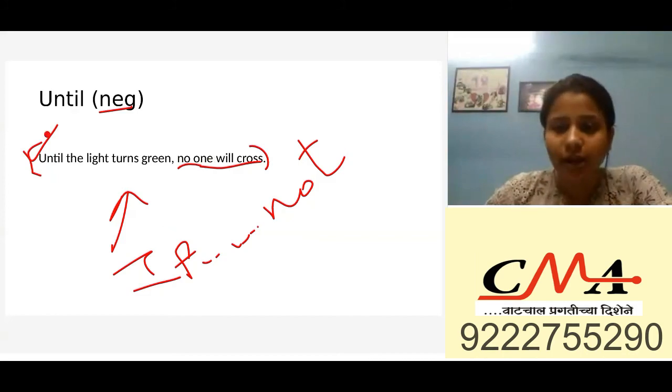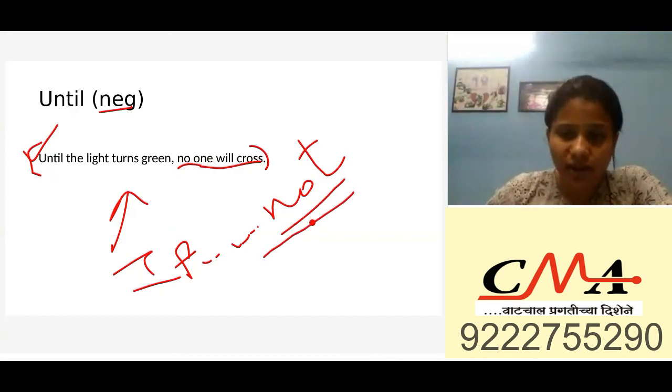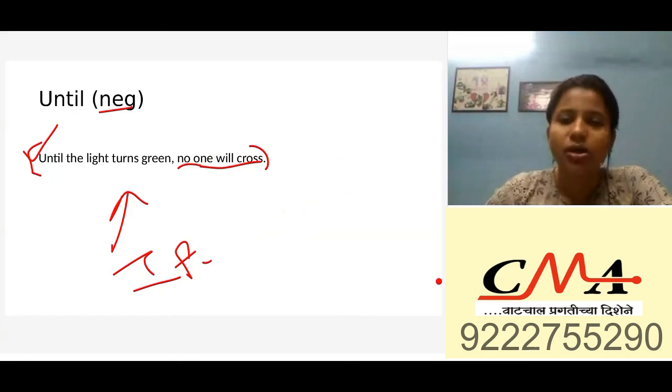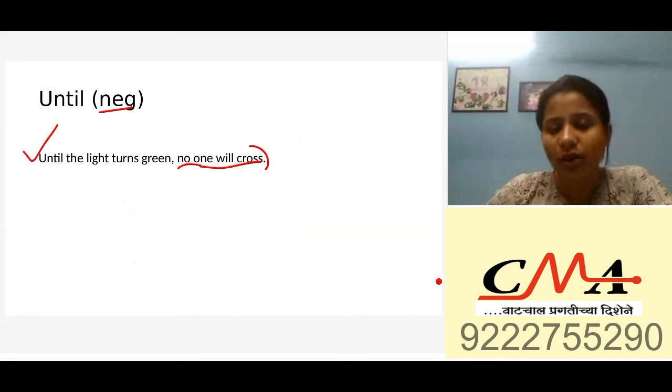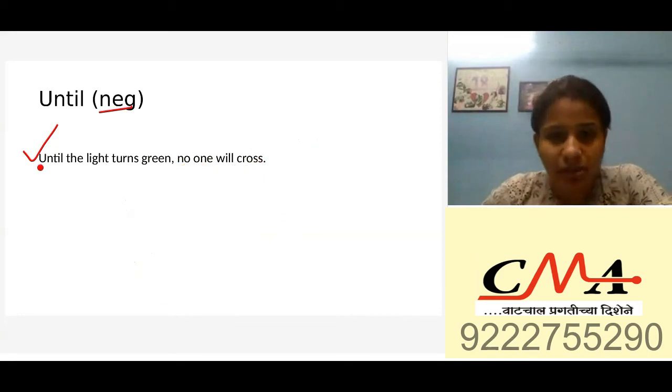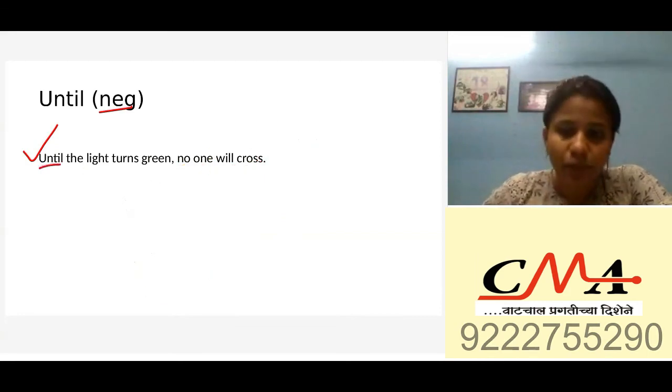So until always has a not imbibed in it, so it has a very negative connotation. But what you'll have to remember is just that it is going to be time based. So till the time the light turns green, no one is going to cross the road.